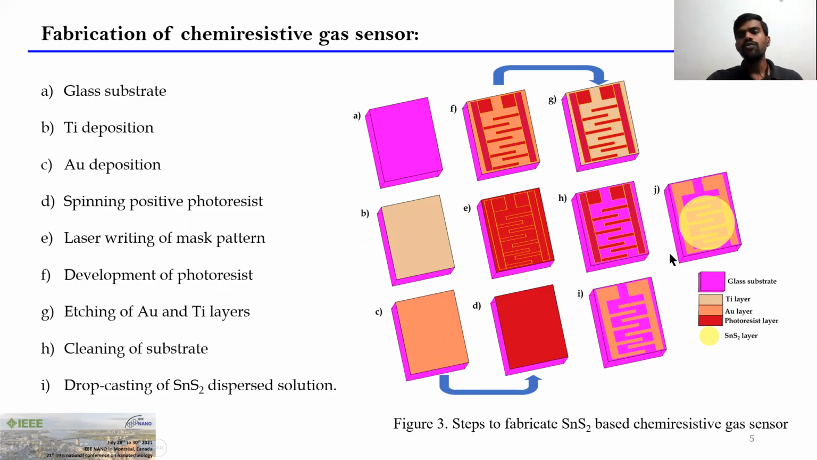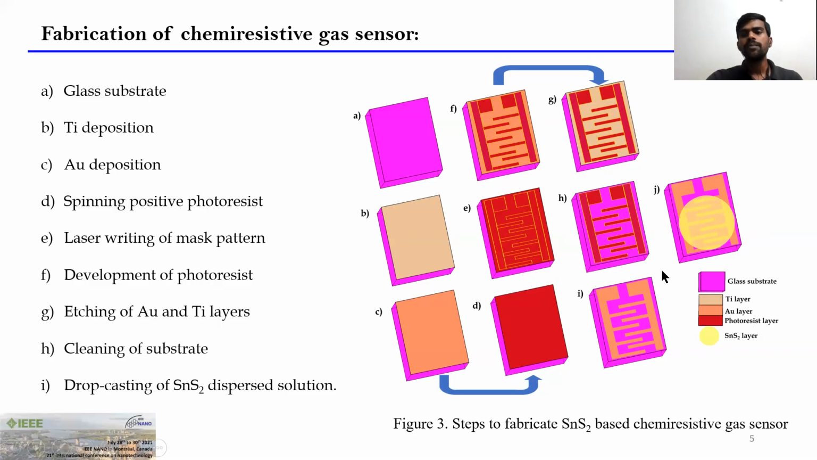And at the end, we fabricated the chemiresistive gas sensor by drop casting 10 microliters of tin disulfide on the IDE pattern and kept it at 70 degrees Celsius for 2 hours to evaporate the solvent completely. So this is the step-by-step procedure of fabricating a chemiresistive gas sensor.